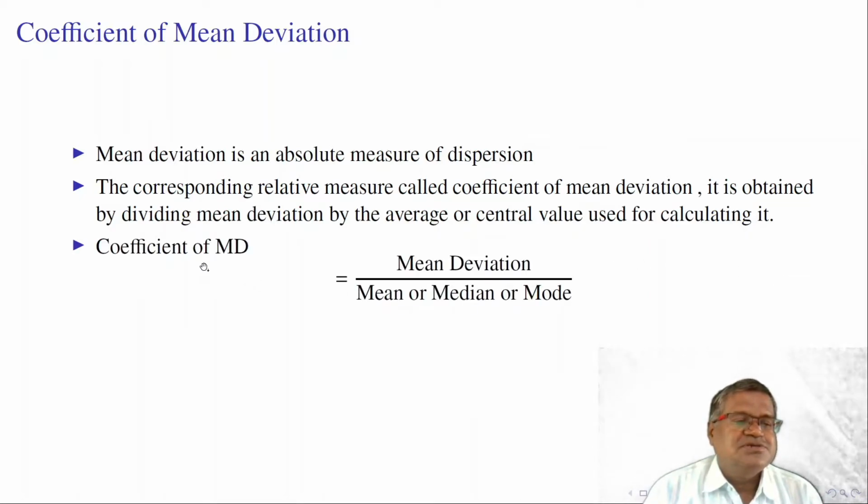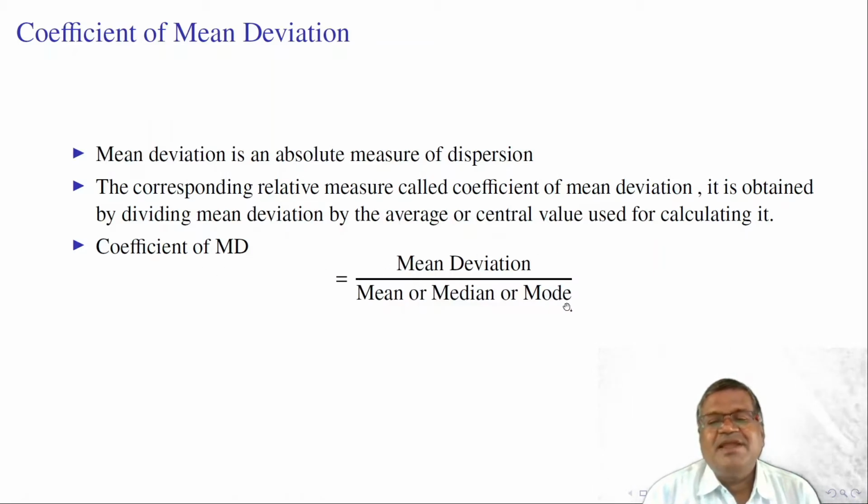Here, the coefficient of mean deviation is equal to the mean deviation calculated divided by the mean. Suppose the mean deviation is calculated from the mean, then mean deviation divided by mean gives us the coefficient of mean deviation. Mean deviation divided by median gives us the coefficient when calculated from the median. Similarly, if we calculated the mean deviation from mode, then the coefficient of mean deviation is equal to mean deviation divided by mode.